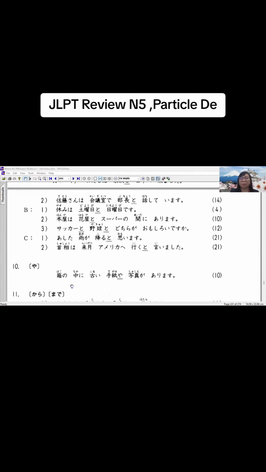Okay? The use of particle ya. Ya in English is and. For example, kaban no naka ni tegami ya shashin ga arimasu. Ya for and for the arimasu. Okay?